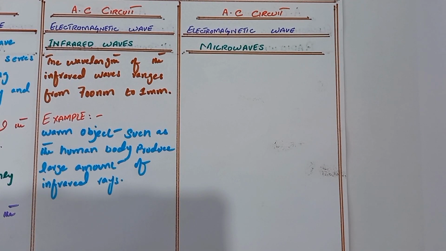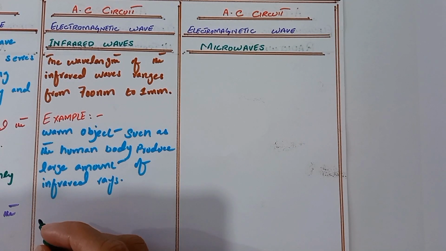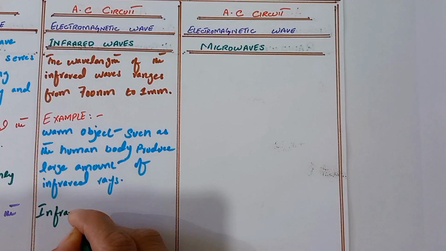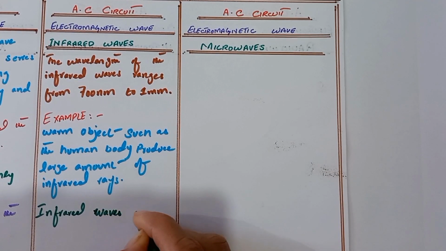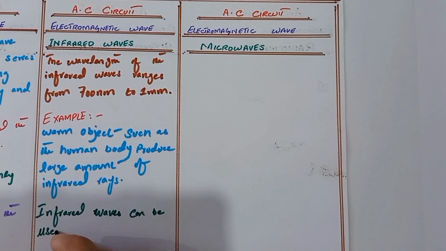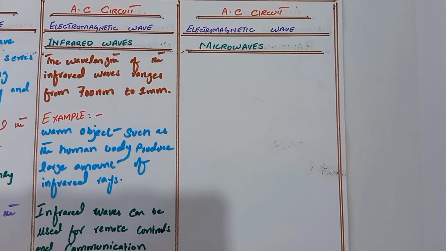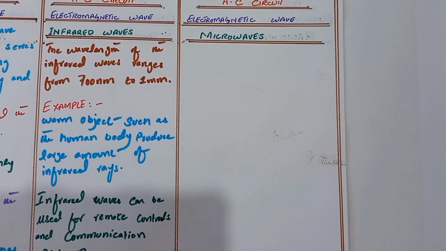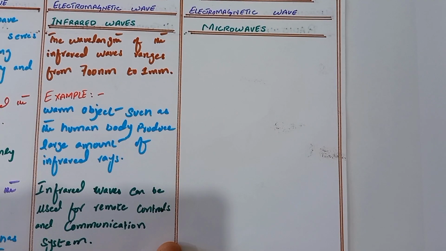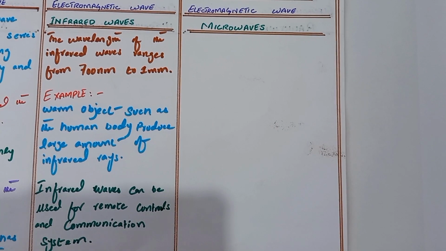Here we write also about how CCTV cameras work, detecting these infrared rays. Infrared waves can be used for remote control and communication system. These are the infrared waves.